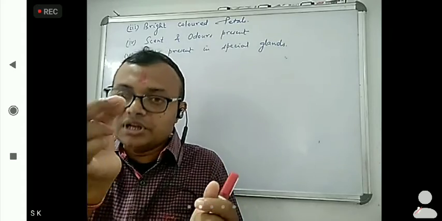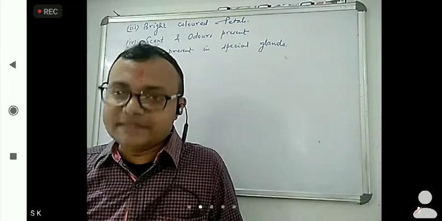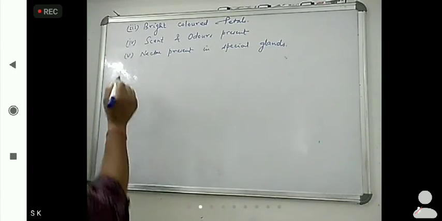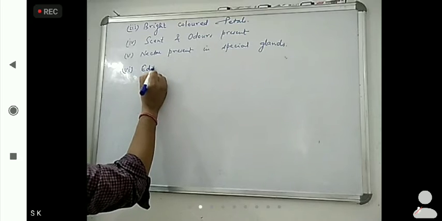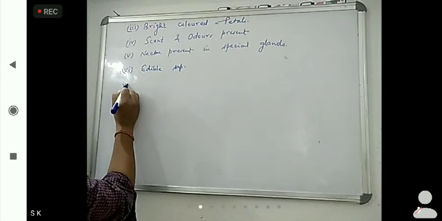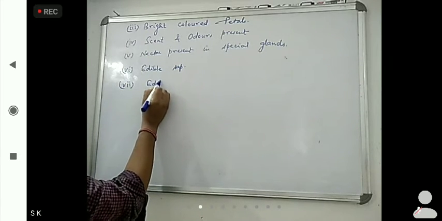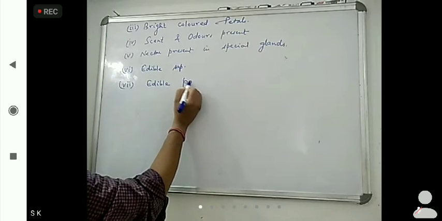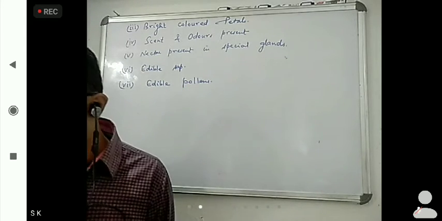They have a liquid-like structure so that the insect can eat that one. Okay, so that is known as sap. So edible sap, sometimes edible pollens, okay, edible sap.